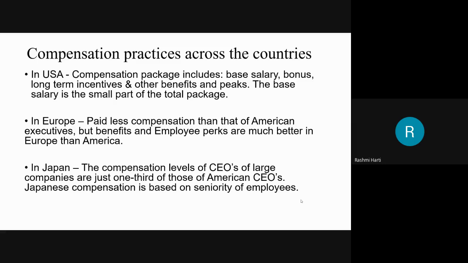For example, Toys R Us pays 1% of its corporate pre-tax profits as incentive salary to its chairman, and performance-based salary motivates the executives to design strategies towards maximizing performance. So too much emphasis is there on performance when it comes to America.